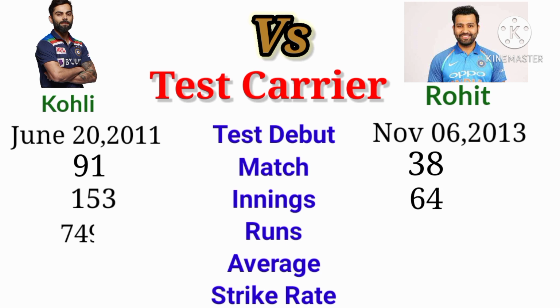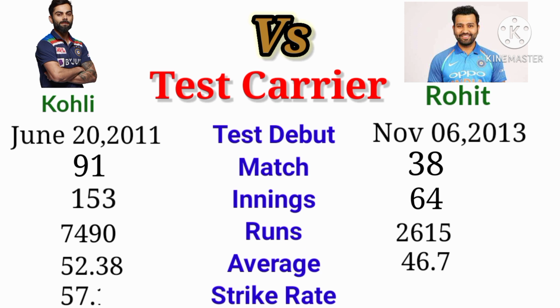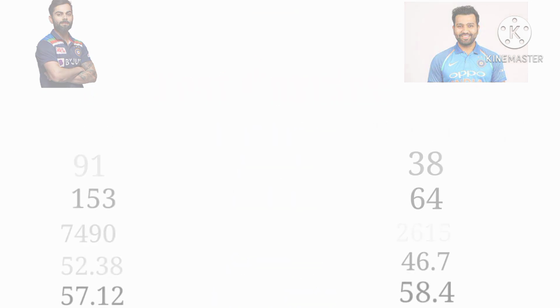The runs Kohli scored in Test is 7,490. The runs Rohit scored in Test is 2,650. The average of Kohli in Test is 52.38. The average of Rohit in Test is 46.7. The strike rate of Kohli in Test is 57.12. The strike rate of Rohit in Test is 58.4.